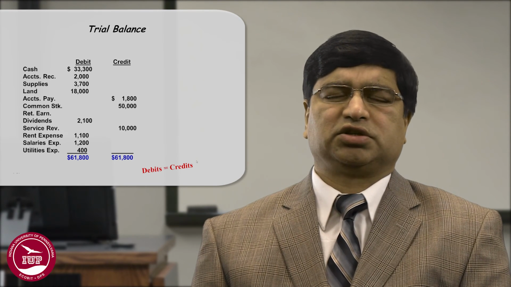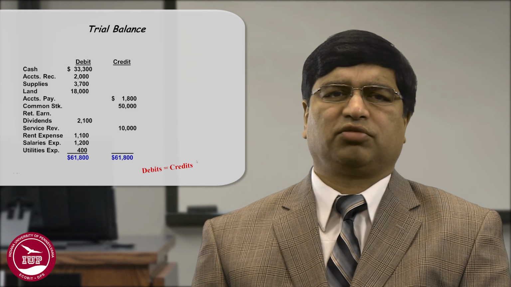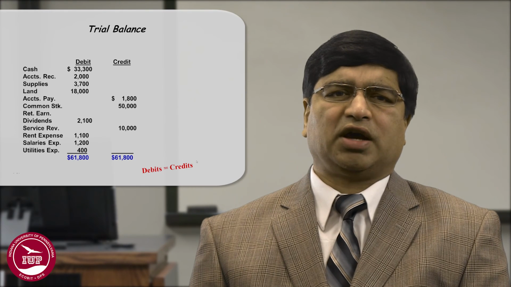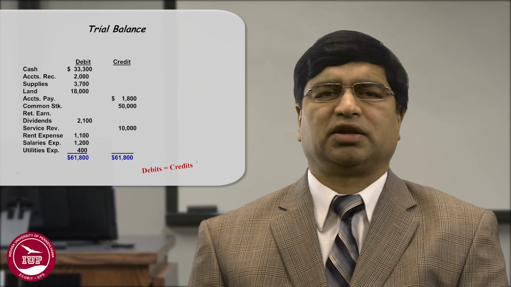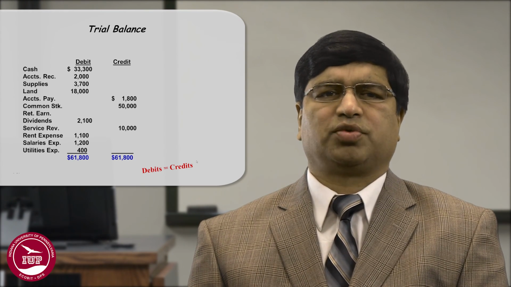This trial balance is then used to make the financial statements. For example, you will take the cash, accounts receivable, supplies, and land, and that goes to the balance sheet. Accounts payable and common stock will go to the balance sheet, and so on.